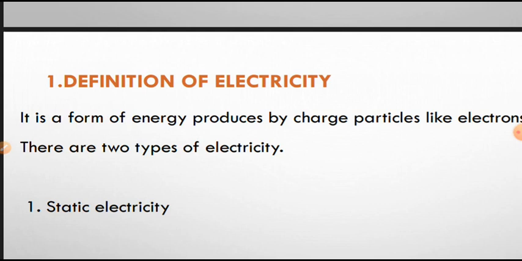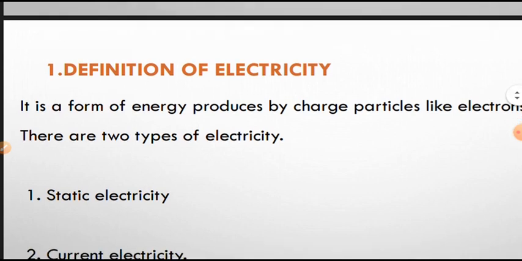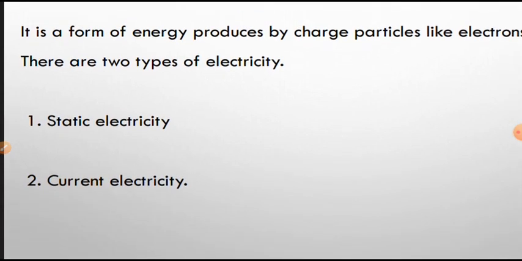The main cause of this electricity is charged particles like electrons and protons. So electrons and protons, like charged particles, produce electricity. Only the charged particles produce electricity, and uncharged particles cannot produce electricity. Uncharged particles means like neutrons, etc. So then we have two types of electricities here.